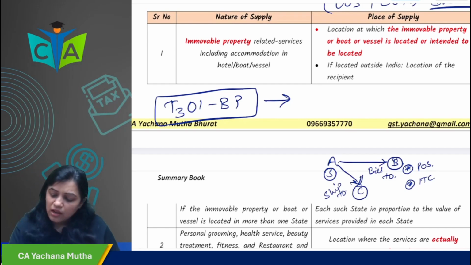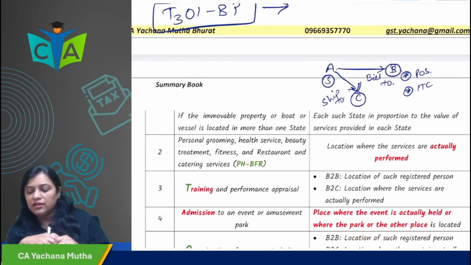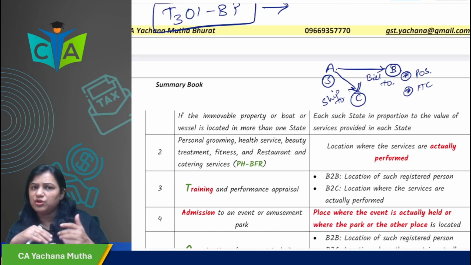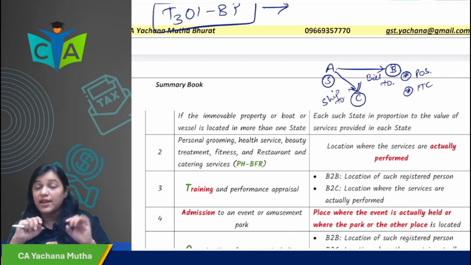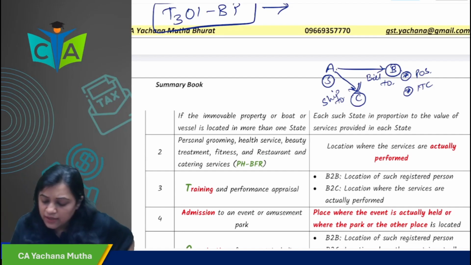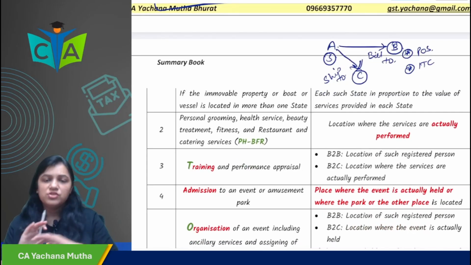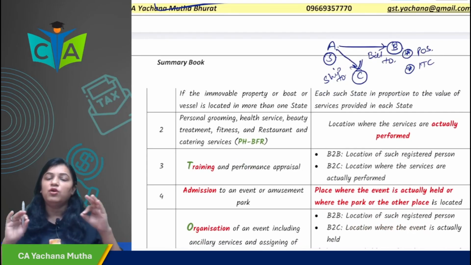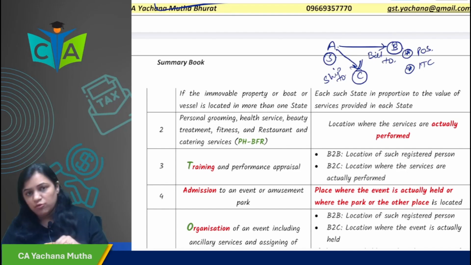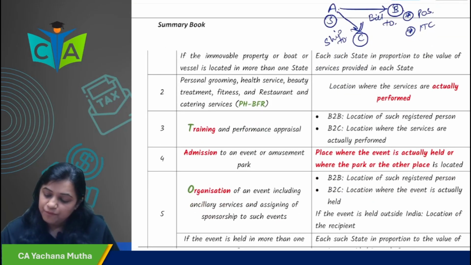Okay. Now, if the immovable property is located in more than one state, then in each state proportion to the value as per the contract, it would be there. But in absence of contract, we have to see the rules. So, rules will go later. On this immovable property, there are rules that we'll see. Generally, in the case of immovable property, what is the place of supply? Where the immovable property is located or intended to be located, or where the boat or vessel is located. Correct.